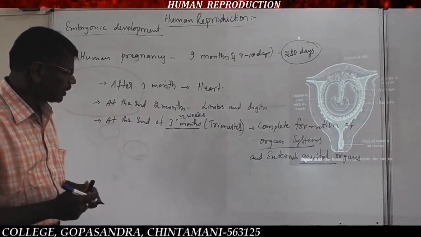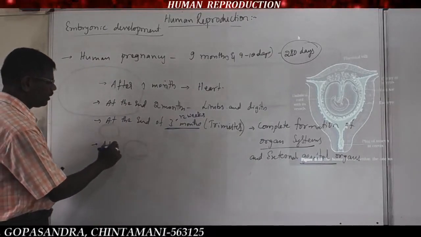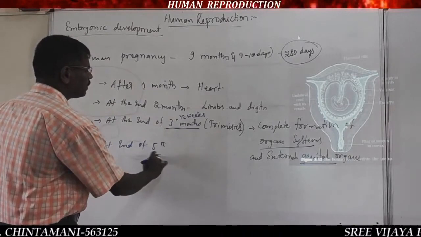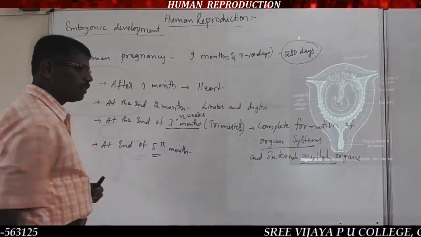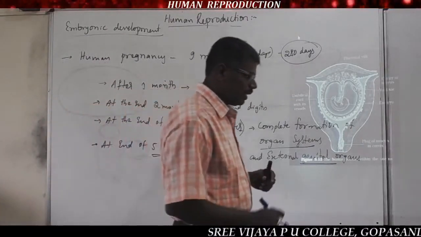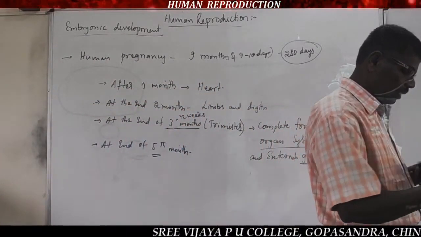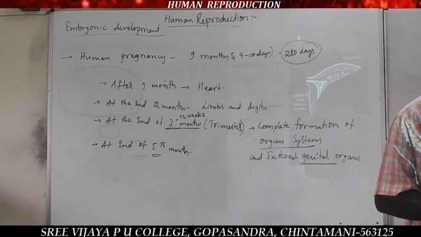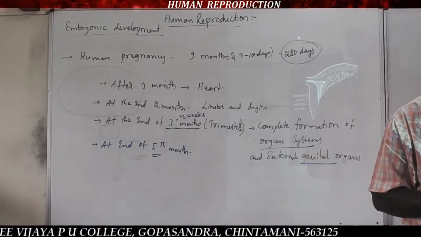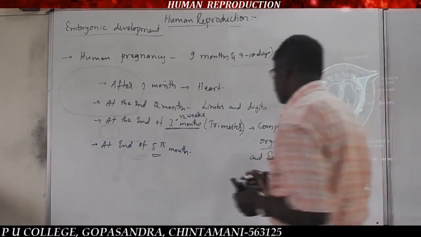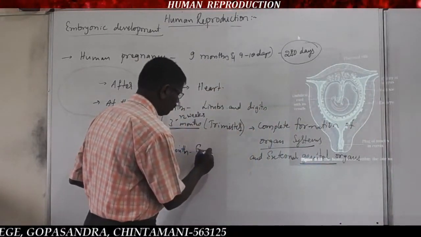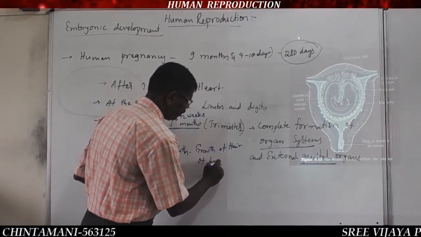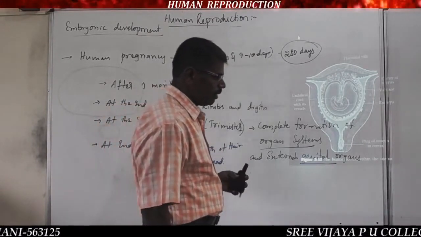But next, at the end of the 5th month, there is complete formation of hair on the head. That is growth of hair on the head.